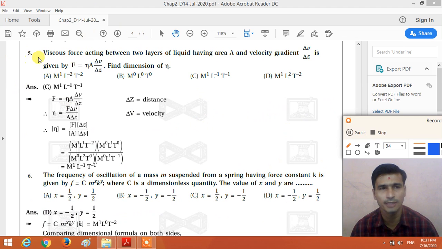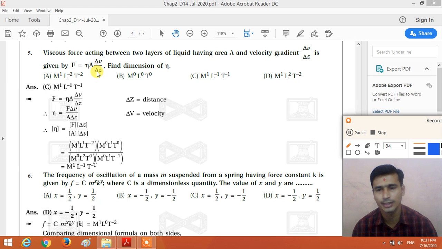Now question number 5. Viscous force acting between two layers of a liquid having area A and velocity gradient delta V by delta Z is given by F is equal to eta A delta V by delta Z. Find the dimension of eta. Here F is the viscous force, one type of force. A is the area between the two liquid layers. Delta V is the velocity and delta Z is the distance between the two layers, right?